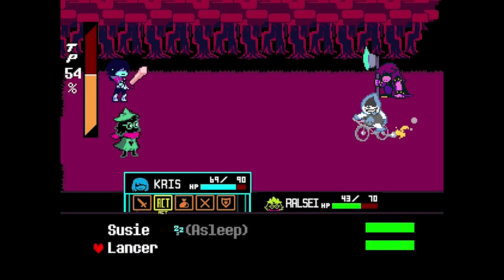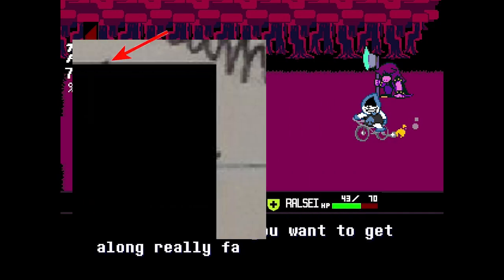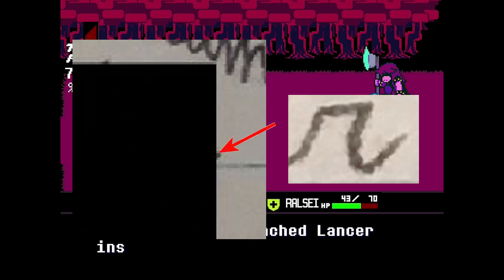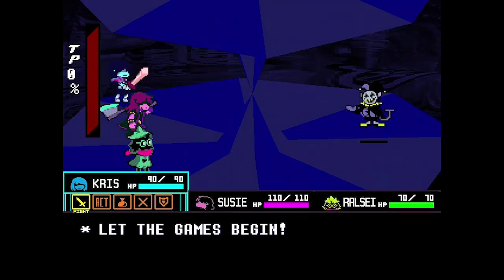But this situation is different. I still think I can wring these couple of pages of handwriting for all they're worth. Look at this. This could easily be the top of a T, and this could be the end of a cursive R. Filling in the blanks, we get W.D. Gaster. Because Gaster is the only character in these games that's associated with redactions or censorship.